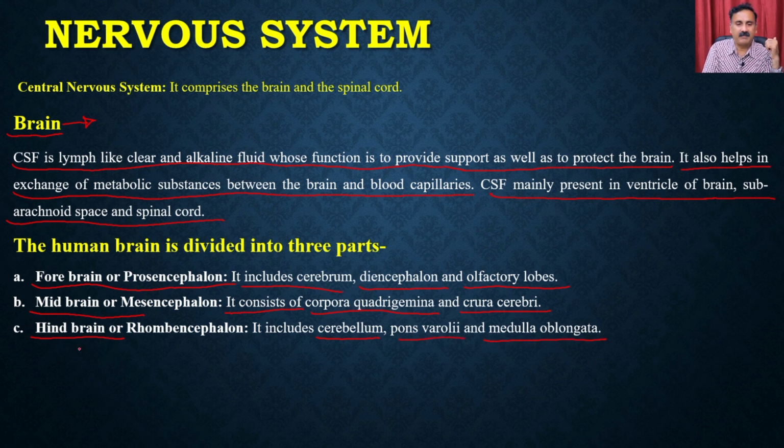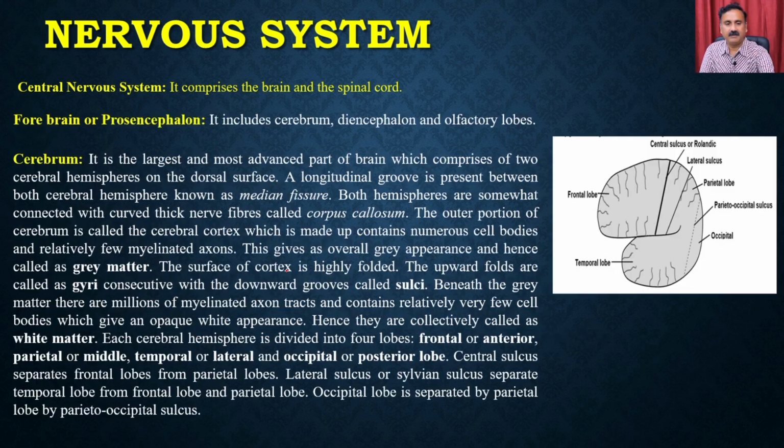Okay, so let's discuss the anatomy of the brain. Let's start with the forebrain. The forebrain includes the cerebrum, diencephalon, and the olfactory lobes. The cerebrum, what you see here, is the largest and the most advanced part of the brain, which comprises two cerebral hemispheres on the dorsal side. So what you see here are the two lobes, one called the frontal lobe, the other called the temporal lobe.